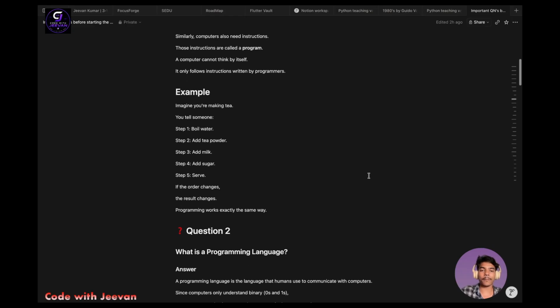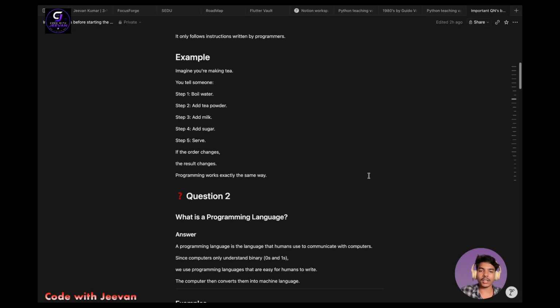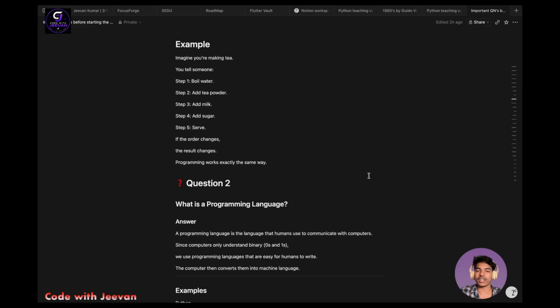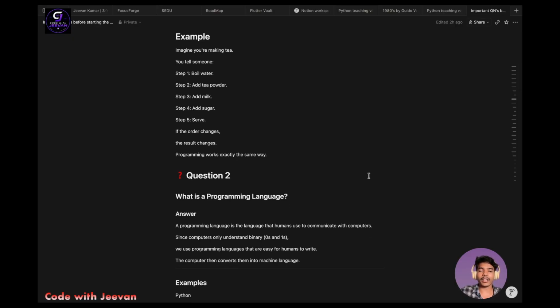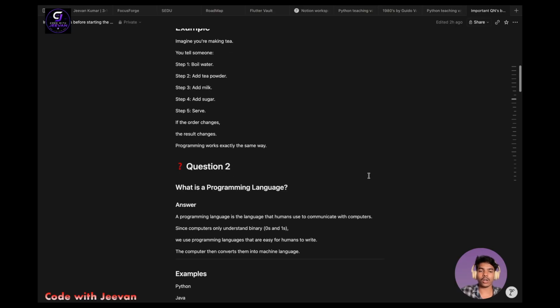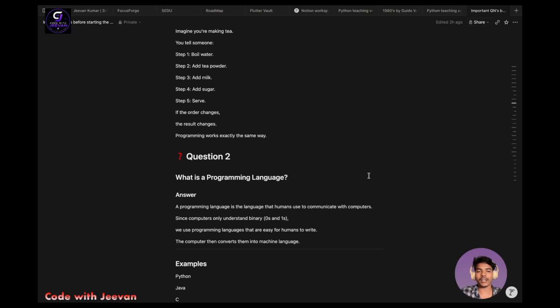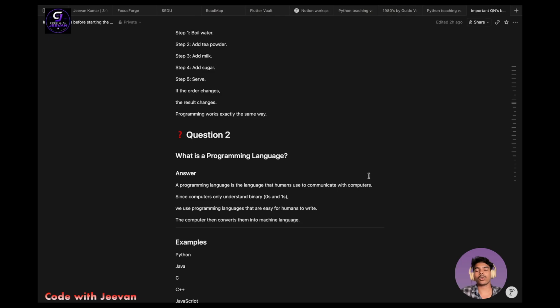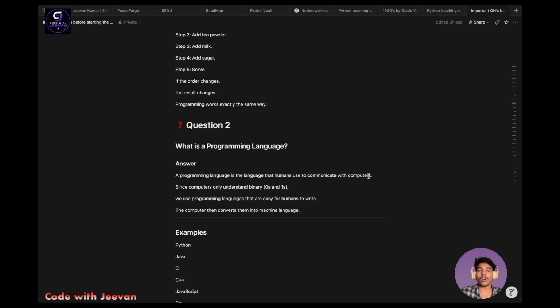Another example: imagine you are making tea. You will first boil water and then add tea powder. After that, you will add milk. After adding the milk, you will add sugar, all this stuff, and then at the end serve it, right? This is the order. If one step of the order changes, then the result will also change. So this is programming.